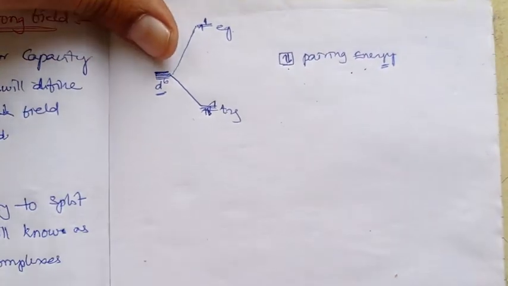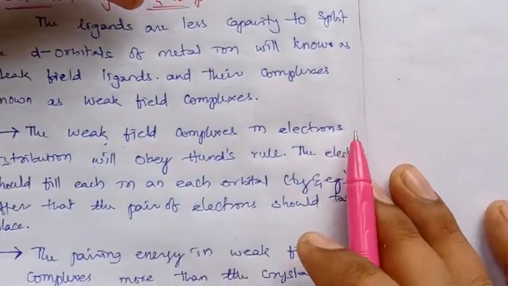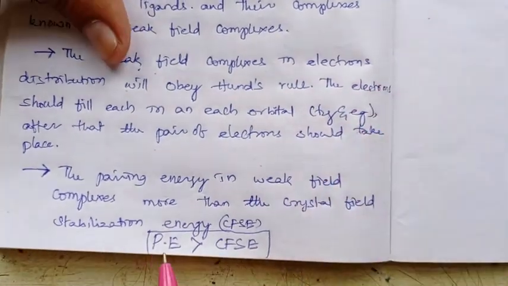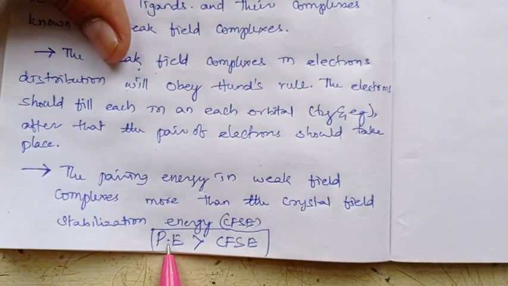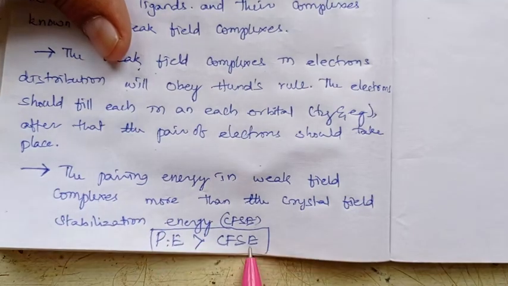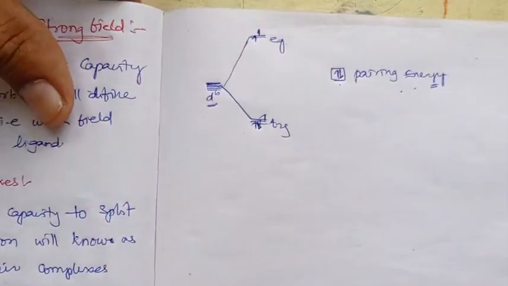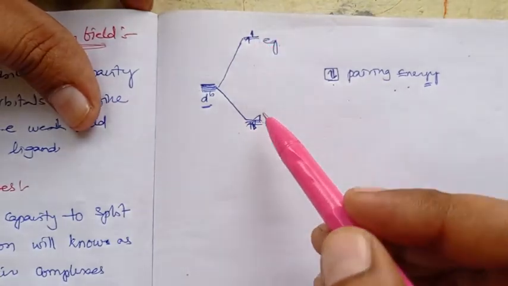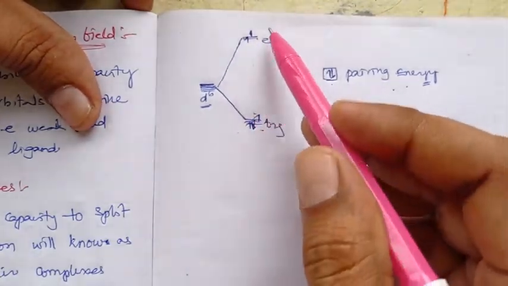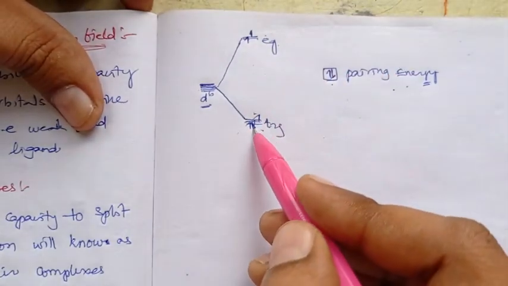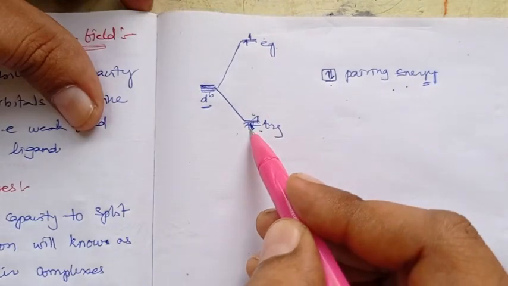So here in the weak field complexes, the pairing energy will be more in comparison with the crystal field stabilization energy, which means that the energy gap between the lower energy and the higher energy will be lesser in comparison with the pairing energy, right?